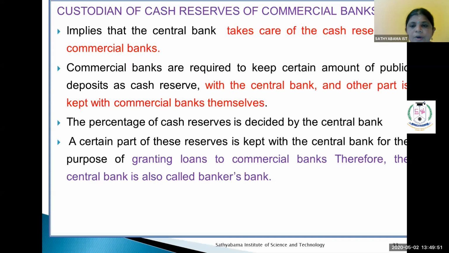Commercial banks are required to keep a certain amount of public deposits as a cash reserve with the central bank, and other parties keep funds with the commercial banks themselves. The percentage of cash resources is decided by the central bank only. A certain part of these resources is kept with the central bank for the purpose of granting loans to commercial banks. Therefore, the central bank is also called the bankers' bank.